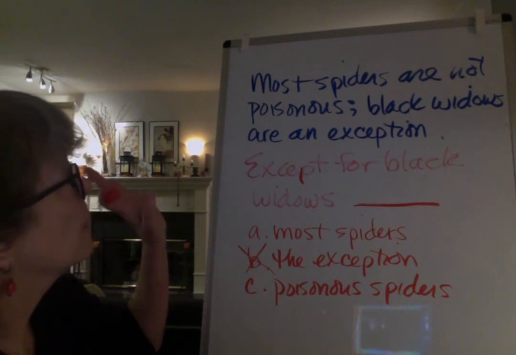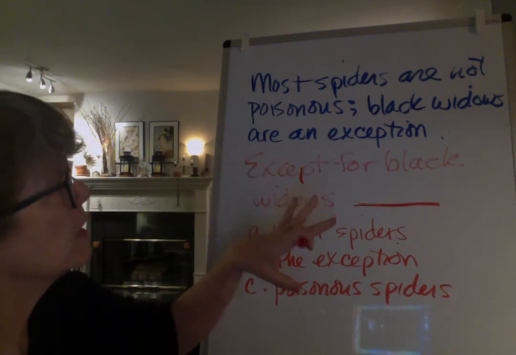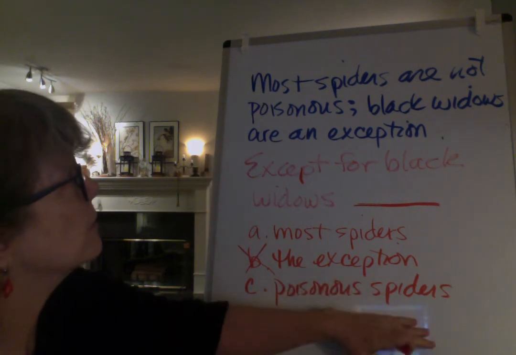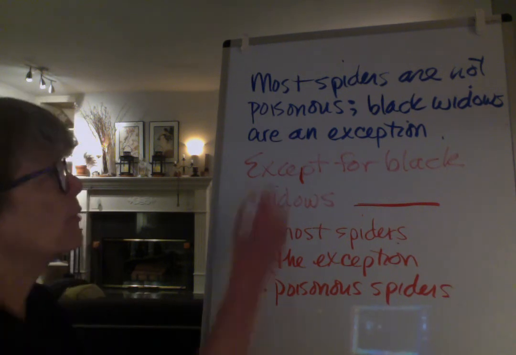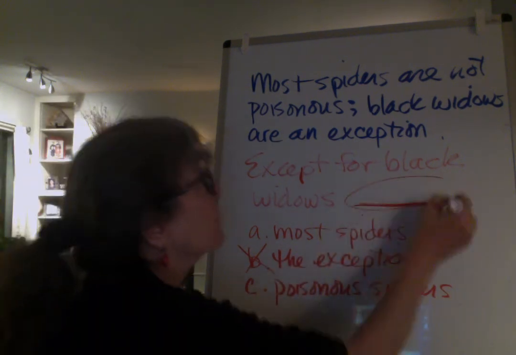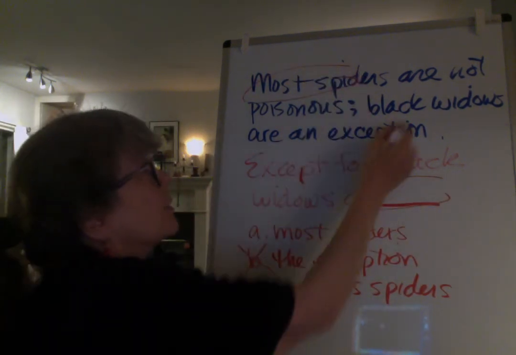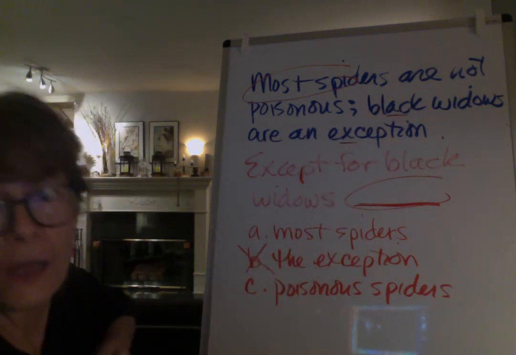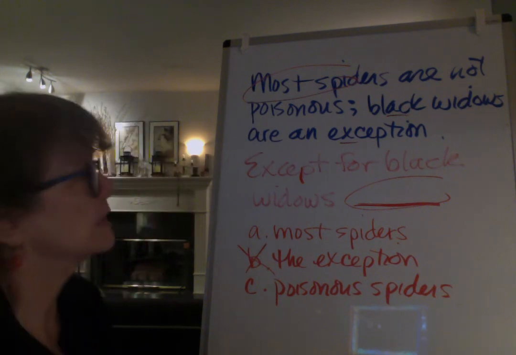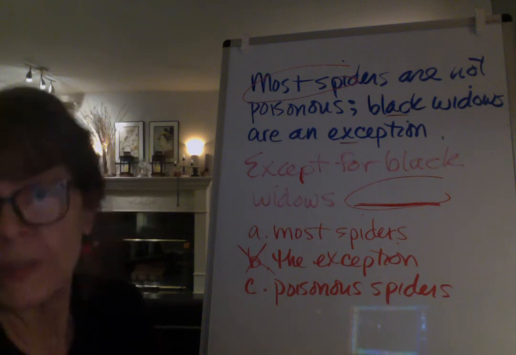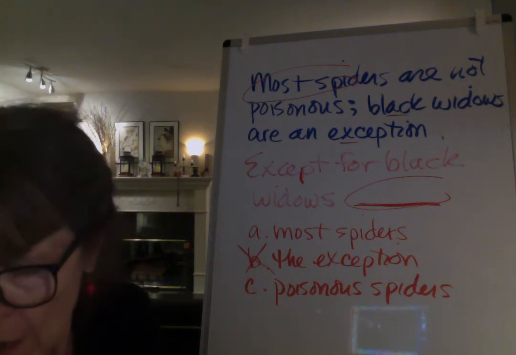Or, except for black widows, poisonous spiders, well, the black widows are the poisonous ones, right? So what we need here is something about the other spiders. So, except for black widows, most spiders are not poisonous. That would work, right?